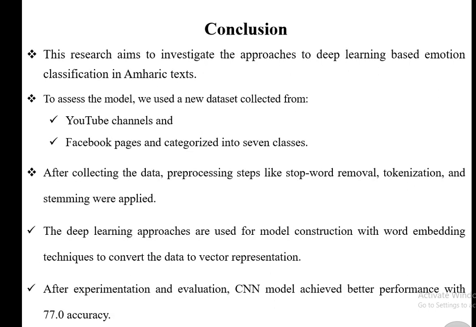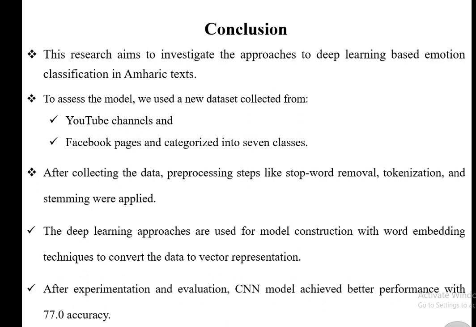When it comes to the conclusion, this research aims to investigate deep learning based approaches to emotion classification in Amharic text. In order to develop our model, we collected data sets from YouTube channels and Facebook pages, and finally labeled them into 7 classes. After collecting the data set, we applied pre-processing techniques like removing stop words, tokenization, normalization, stemming, padding, and other pre-processing techniques.